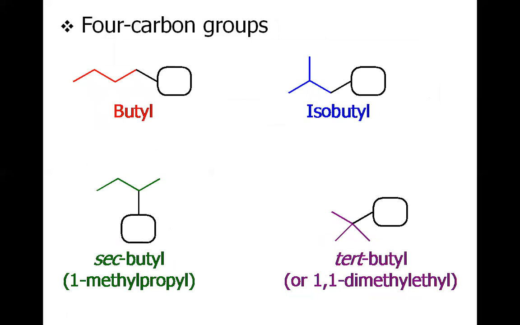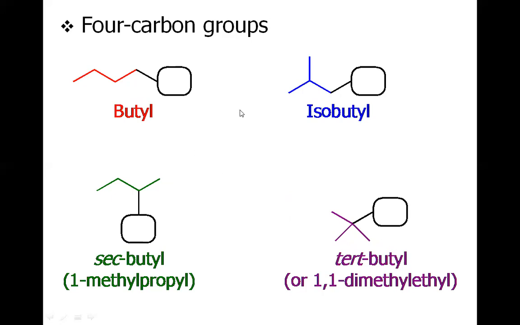As the carbon number increases, we have more options. For example, for 4 carbon atoms, either we have the butyl, in which all 4 carbons are in a linear fashion, or the isobutyl, in which we have C and then isopropyl attached, or the secondary butyl, or the tertiary butyl. All these 4 substituents correspond to C4H9, and that is butyl.